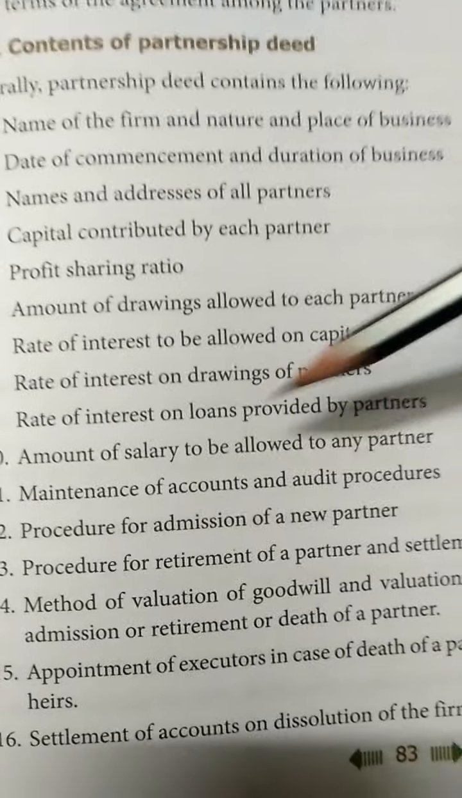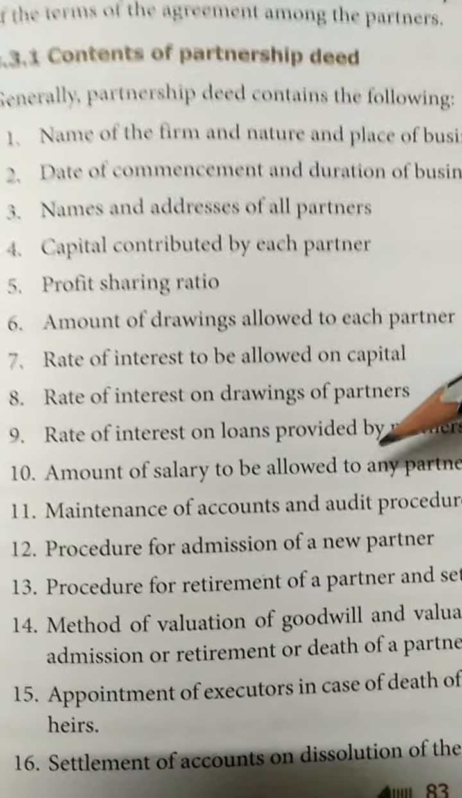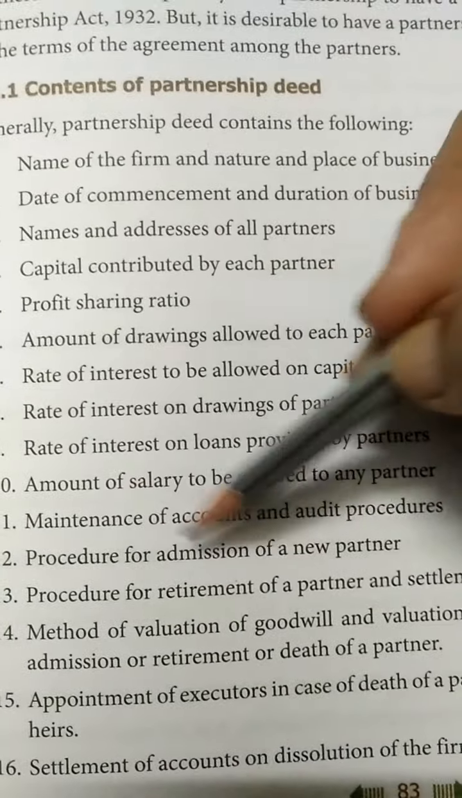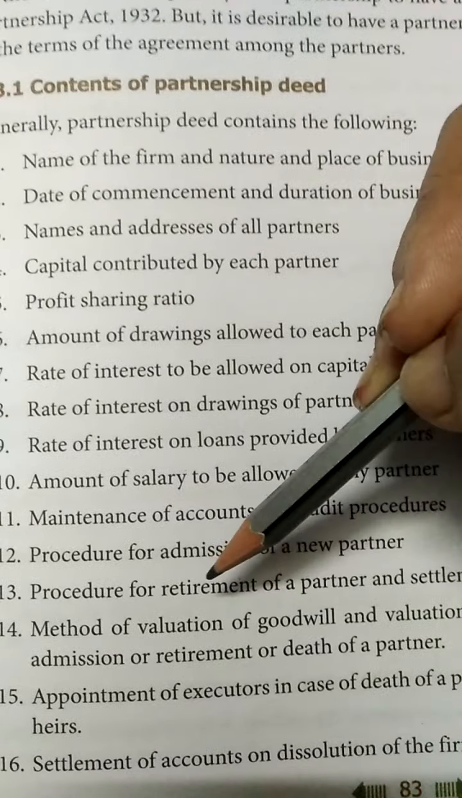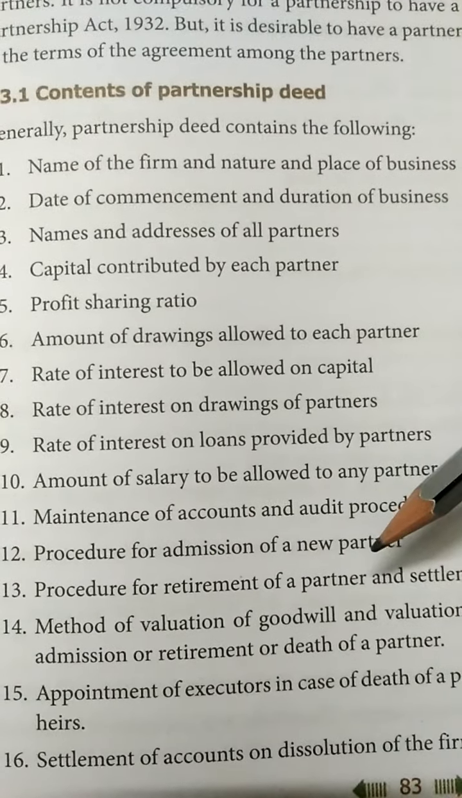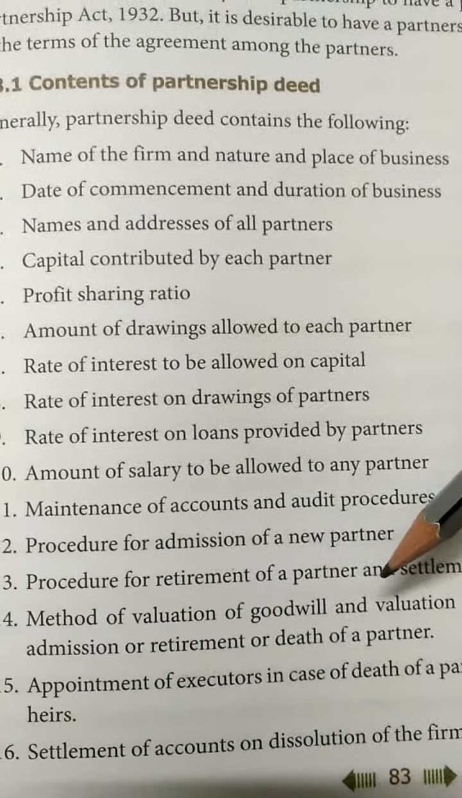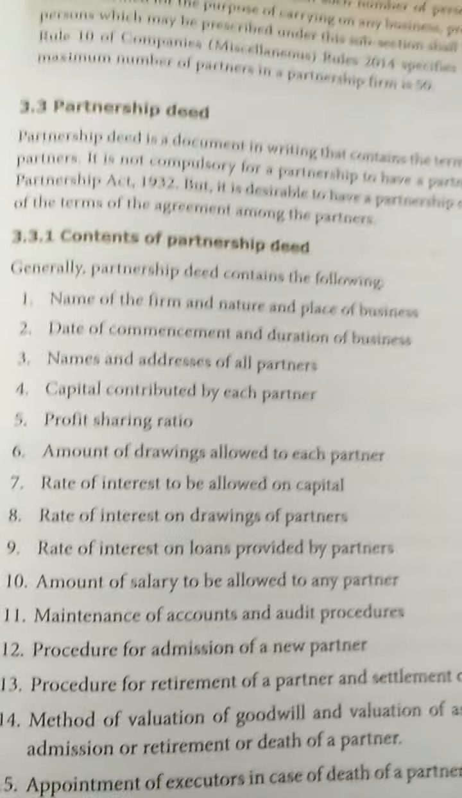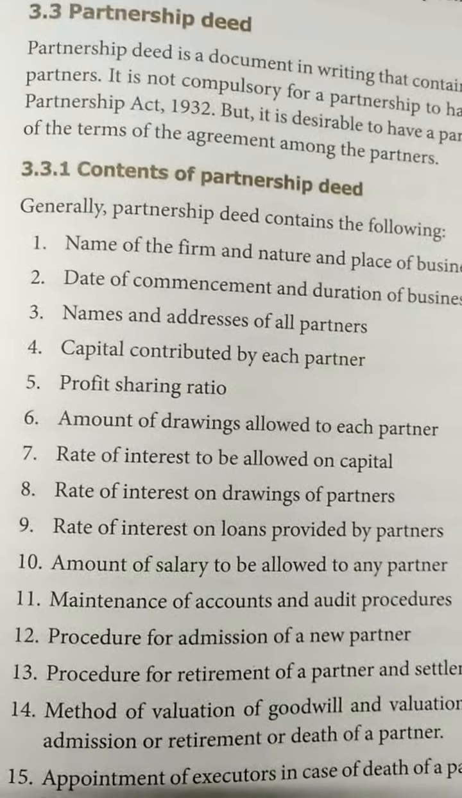amount of salary to be allowed to any partner, maintenance of accounts and audit procedure, then procedure of admission of a new partner, procedure for the retirement of a partner, method of valuation of goodwill at the time of admission or at the time of retirement or death of a partner, then appointment of an executor in case of death of a partner, then settlement of accounts on dissolution of the firm. So these are the contents of the partnership deed.